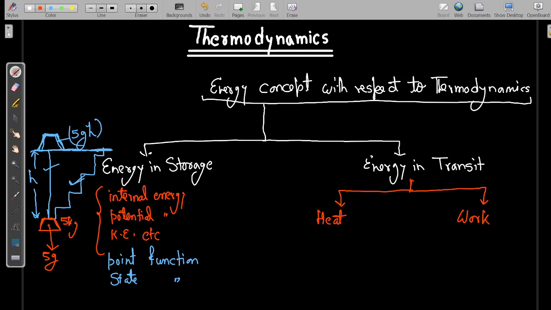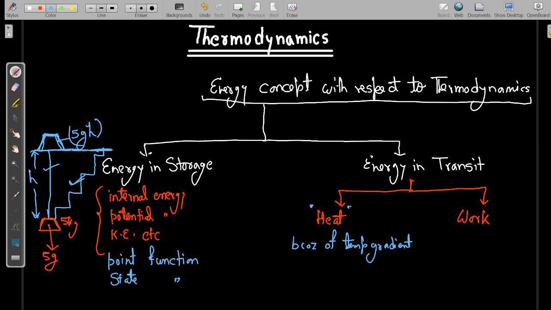The heat energy, we know, heat energy transfer takes place because of temperature gradient. Okay, so if there is a temperature gradient between system and surrounding, then there will be a transfer of energy which will be in the form of heat.